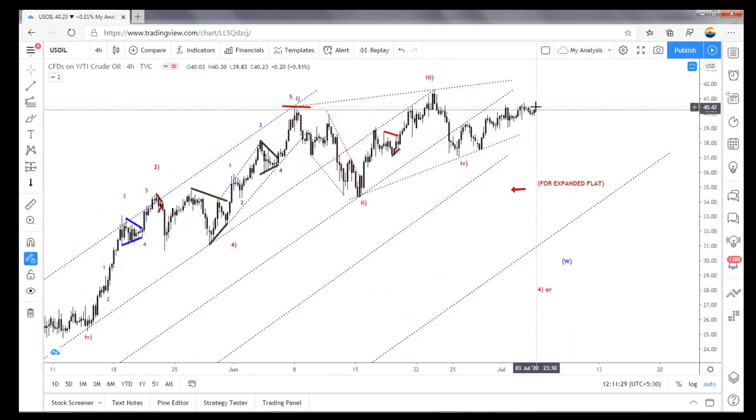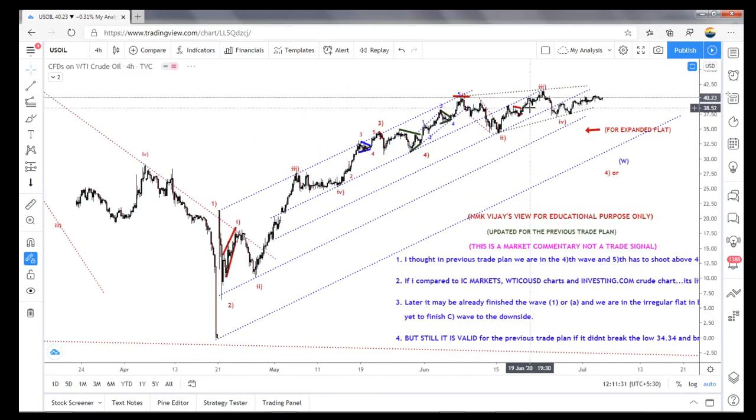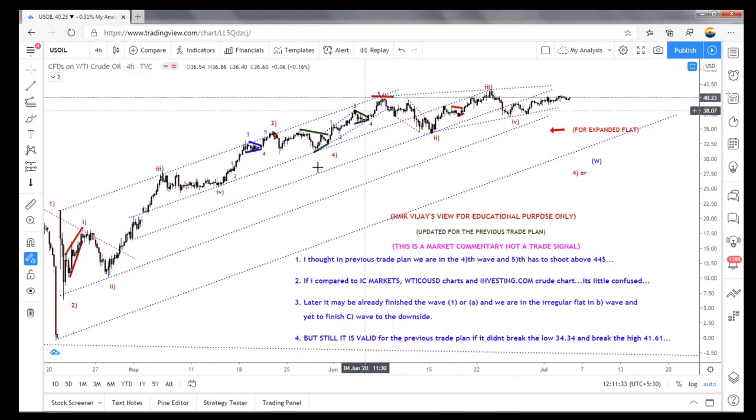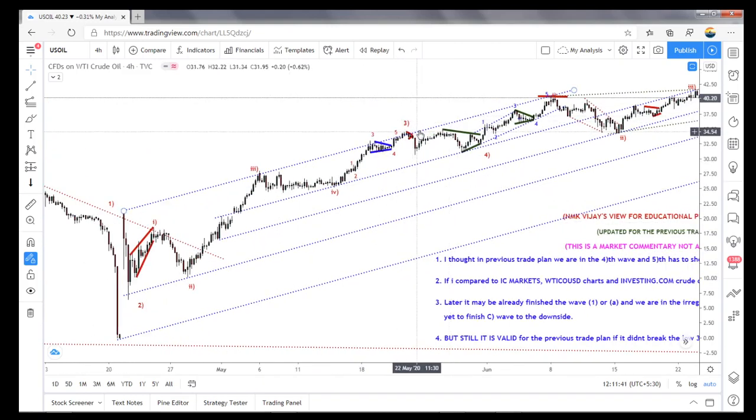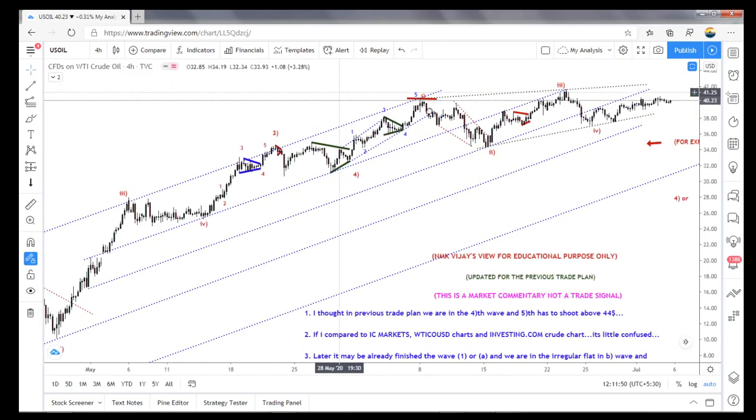So now I'm only watching, because there is one doubt. It's wave 1, 2, 3, 4, and 5 entered here, which means a bigger 1, bigger 2, bigger 3. So 4 is a triangle, and here is wave 1.